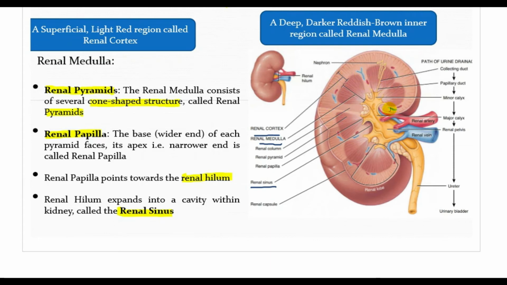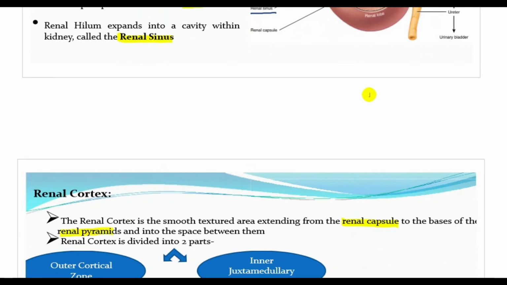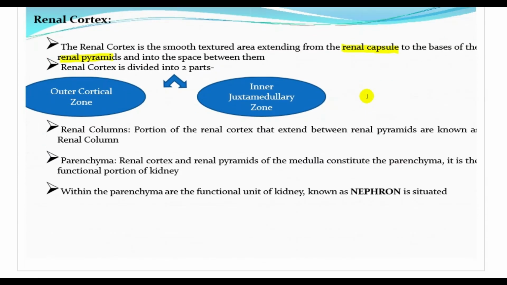Just see this diagram very nicely so you'll understand. See, the deep region is the renal medulla and the region outside is the renal cortex, which is light red, and it is in between the renal pyramids. The area is also the renal cortex. See, the renal cortex is the smooth textured area extending from the renal capsule to the base of the renal pyramids and into the space between them.